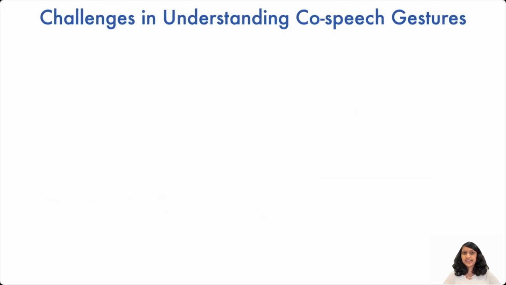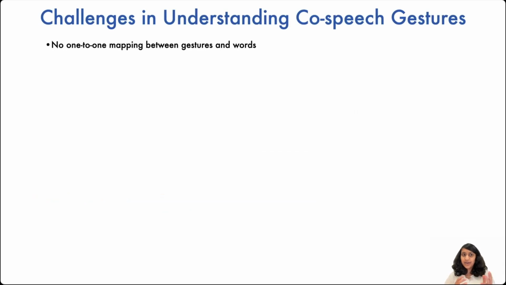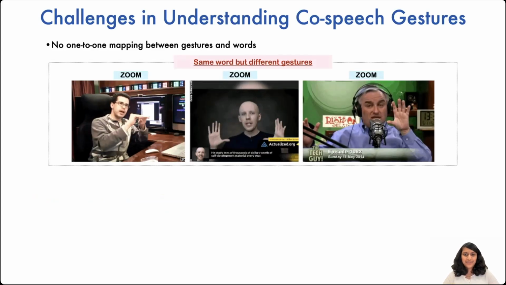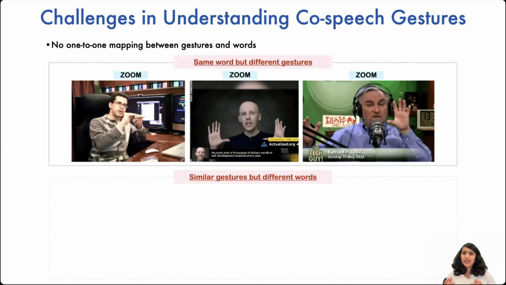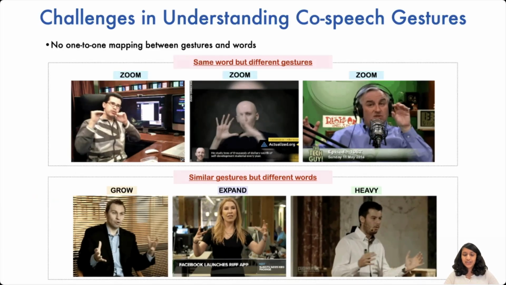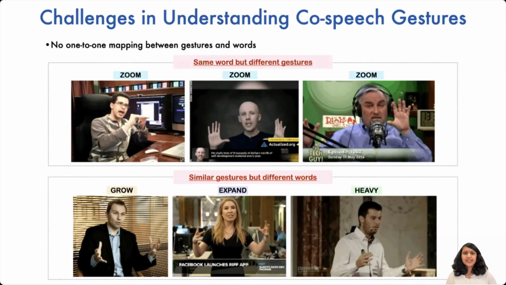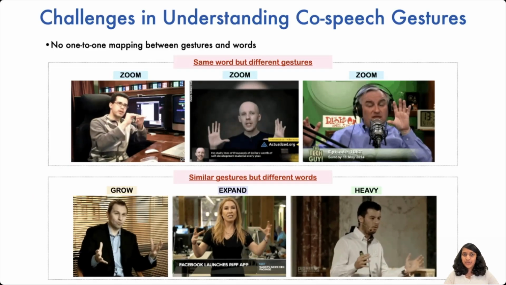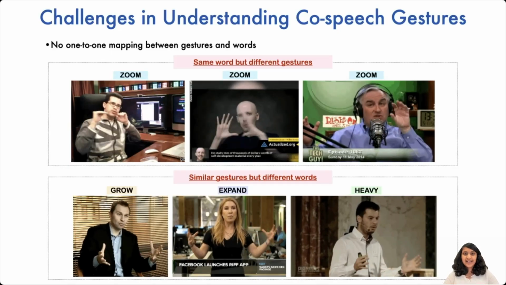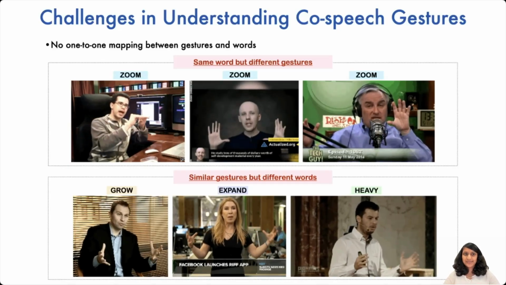Studying co-speech gestures comes with numerous challenges, like there is no direct one-to-one mapping that exists between gestures and words. Like the same word, zoom in this example, can be gestured in very different ways. And there could also be similar gestures belonging to completely different words. In addition, there could also be random gestures which are unrelated to what is being spoken or no gestures at all. Addressing these challenges is a key to develop gesture-based models.